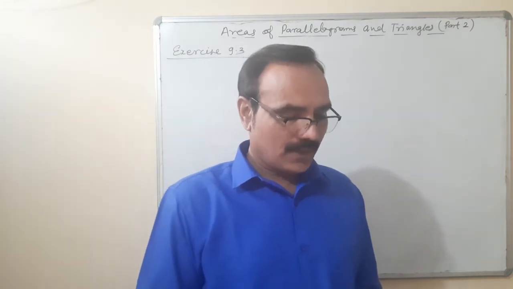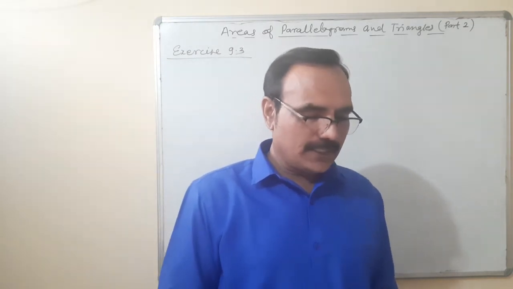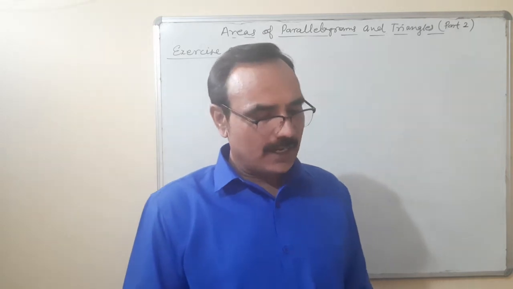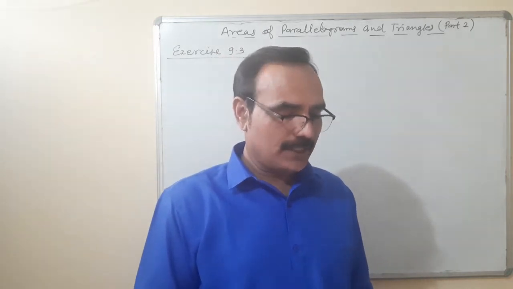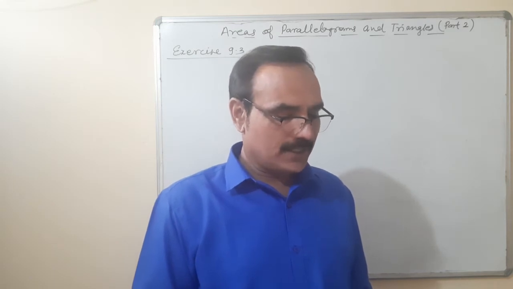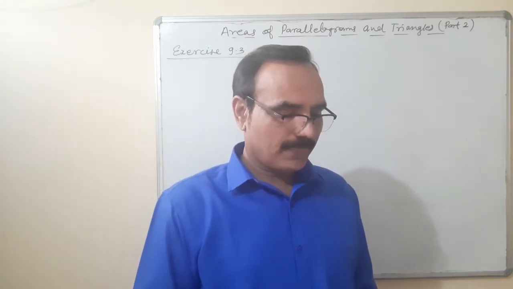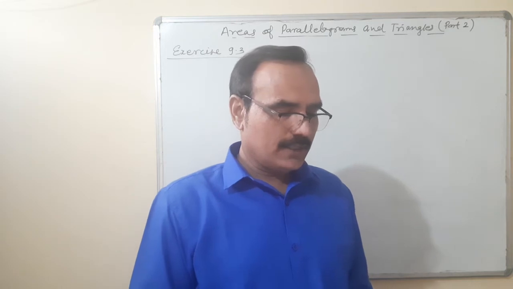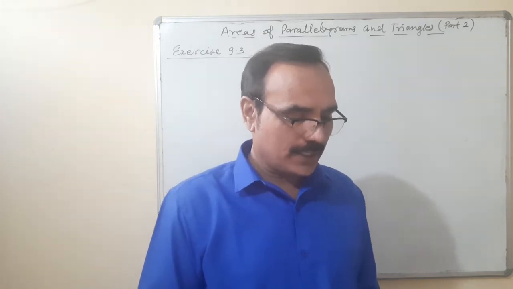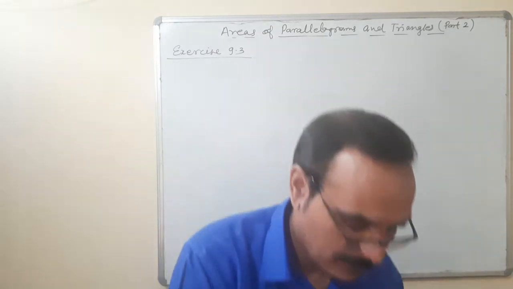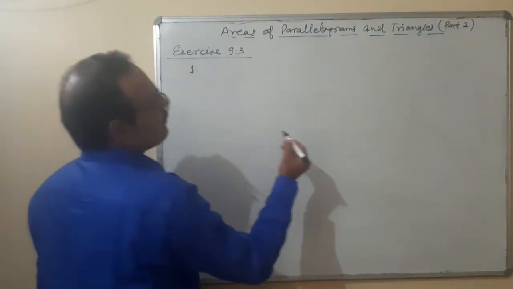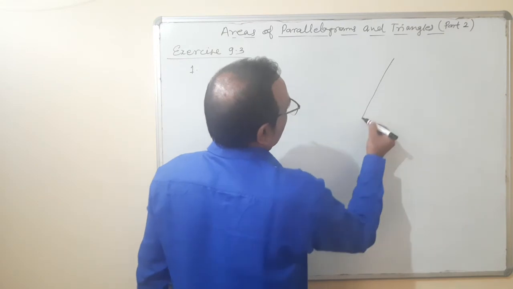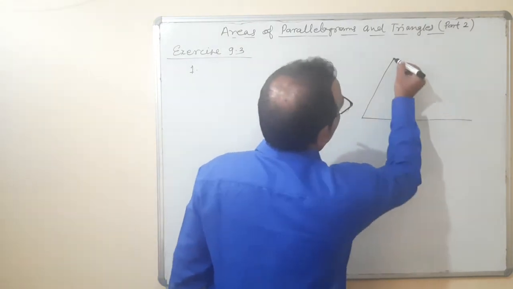Question number 1. In figure 9.23, E is any point on median AD of a triangle ABC. One triangle is given, ABC, and AD is the median. E is any point on median AD of triangle ABC.